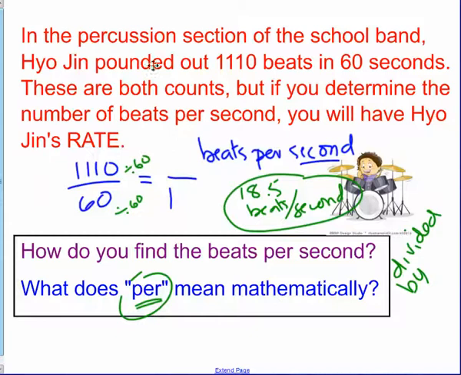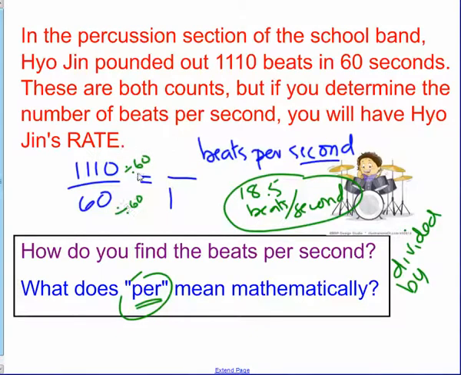In the percussion section, Hyojin pounded out 1,110 beats in 60 seconds, and we wanted to figure out her rate per second. How many beats per second? And a lot of you knew that you divided, and it got you 18.5 beats per second, but some of you didn't know why. Well, I told you just to think of what you do when you simplify a fraction. If I wanted to get from 60 to 1, I would divide by 60 to get an equal amount out of 1. So what you do to the bottom, you do to the top, because I must do the same thing to keep this equivalent, because 60 over 60 is just another form of 1.